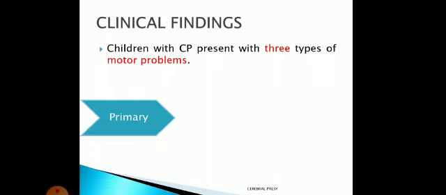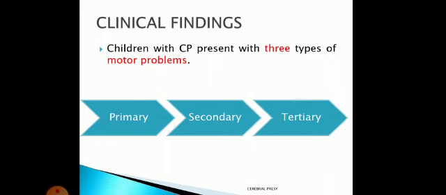Now these primary problems will result in secondary changes. If they are not getting treatment or are not cured, they will result in tertiary motor problems. Clear? Tertiary motor problems means what? They will be permanent. So what are they?